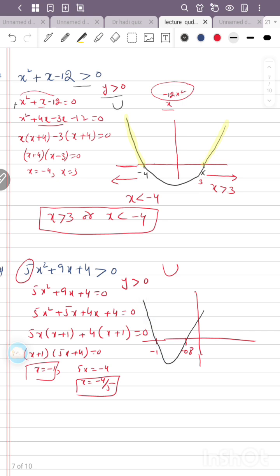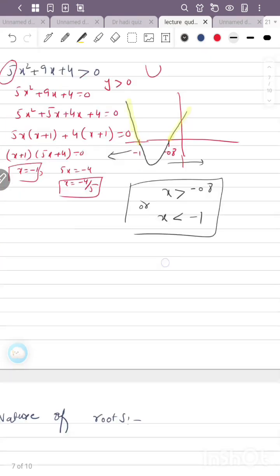Then we have to solve the previous part. Its answer is here and here. On the right side, the answer is x greater than minus 0.8, and going downward, x is less than minus 1. So we have these two answers. Okay, that's our complete second question.